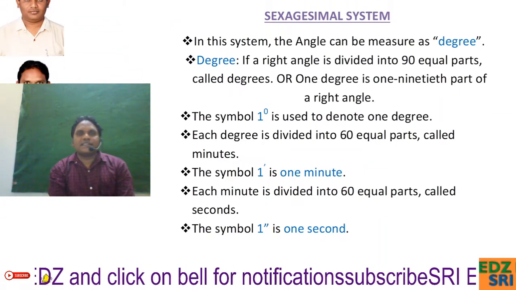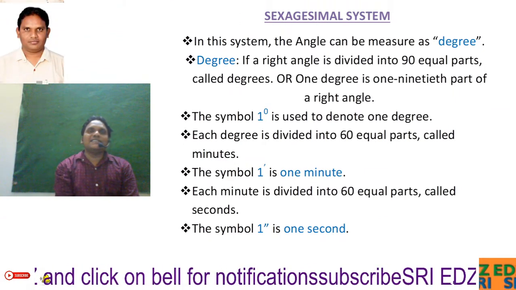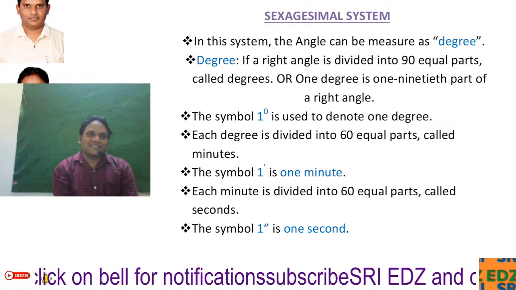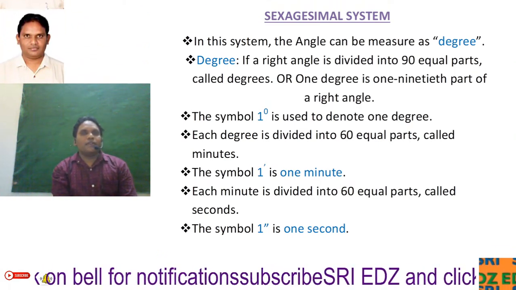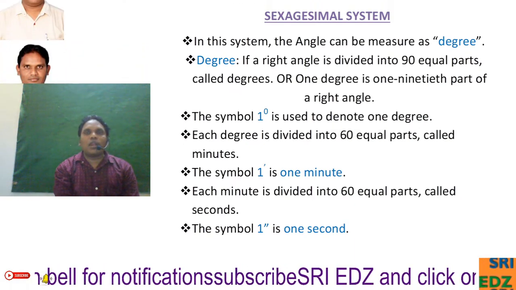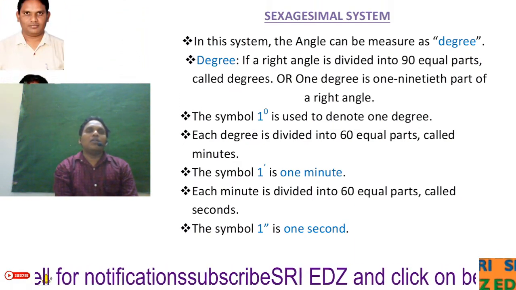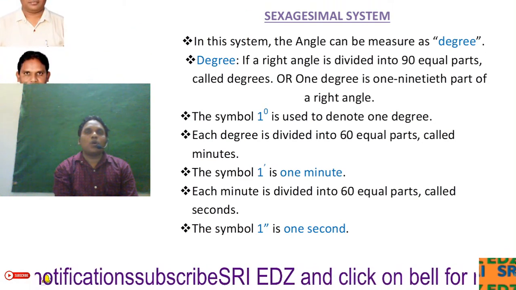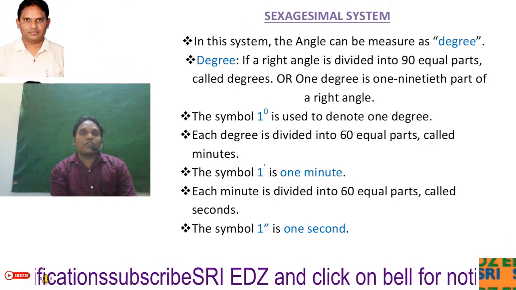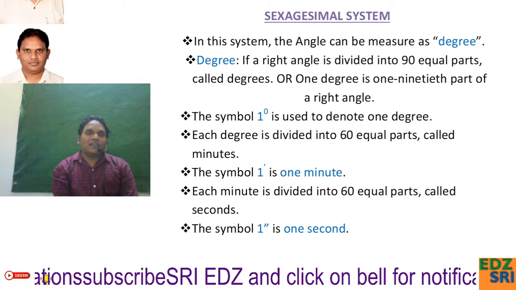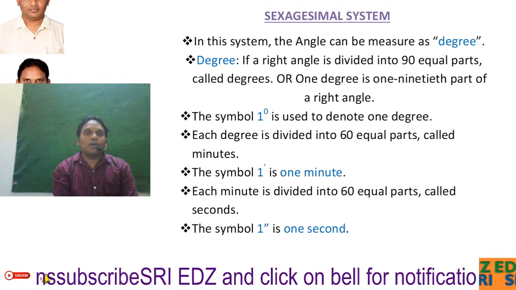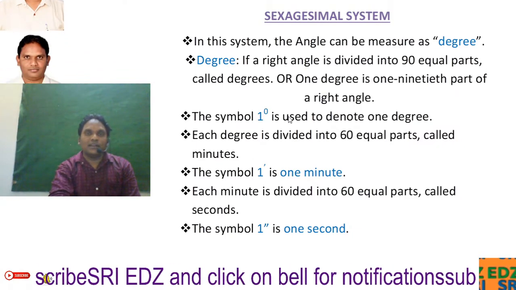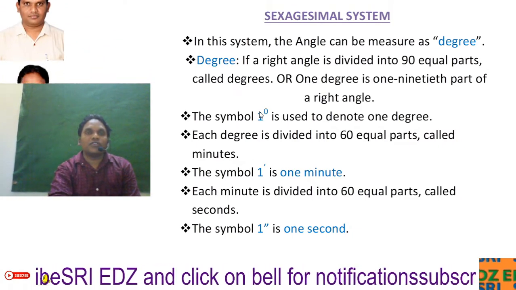So what is the sexagesimal system? In this system, the angle is measured in degrees. What is a degree? If a right angle is divided into 90 equal parts, each part is called a degree. That means 1 degree is 1/90th part of a right angle. That is indicated with 1 power 0, as I indicated here in blue color. This is the indication of degree.